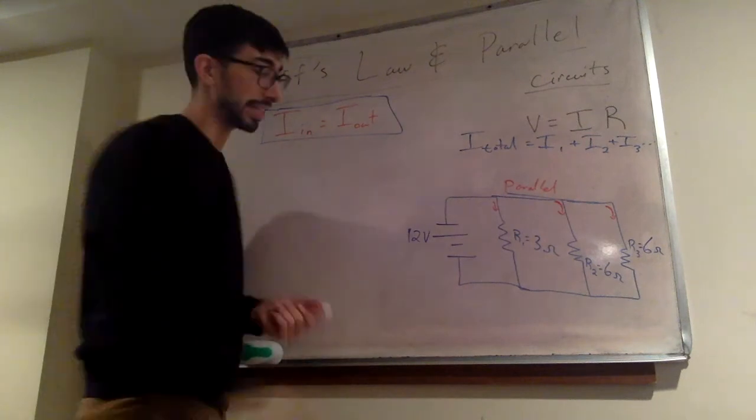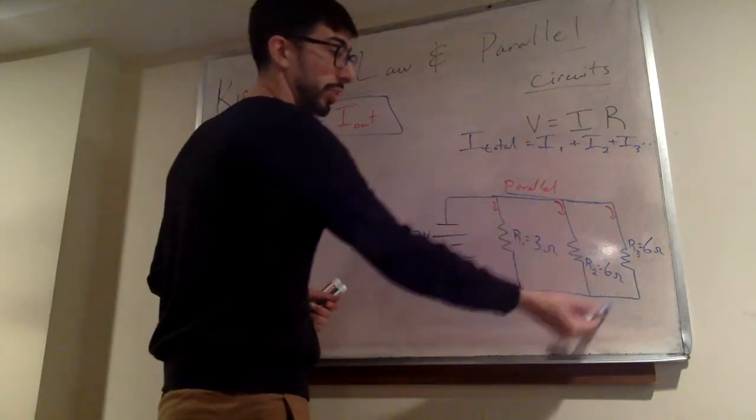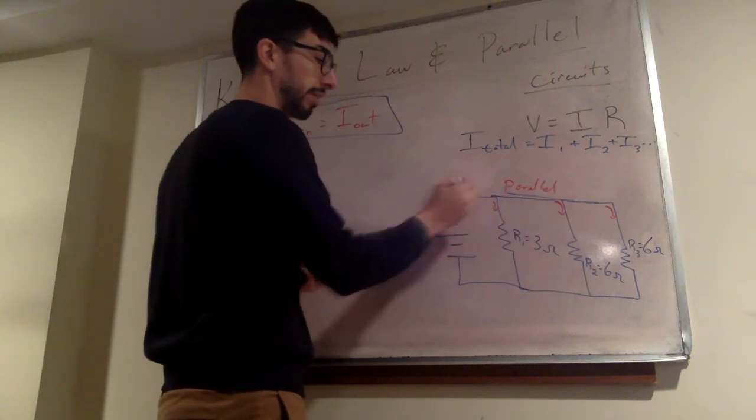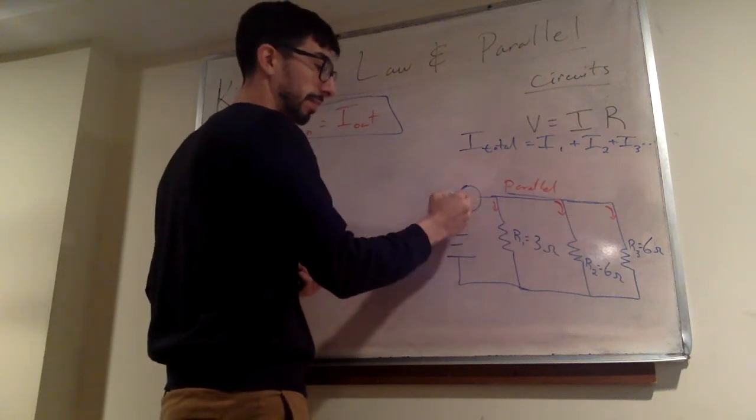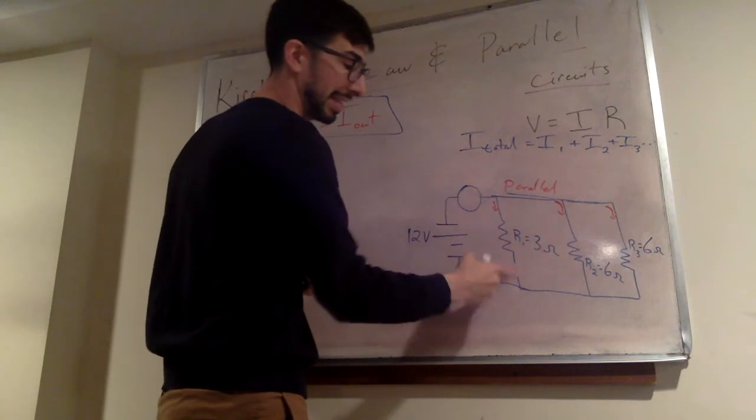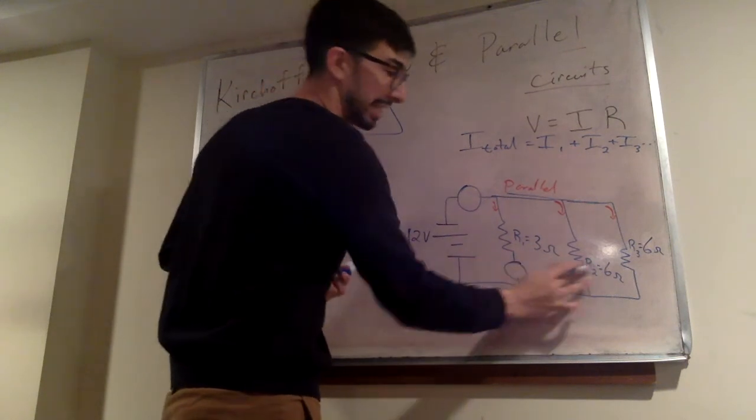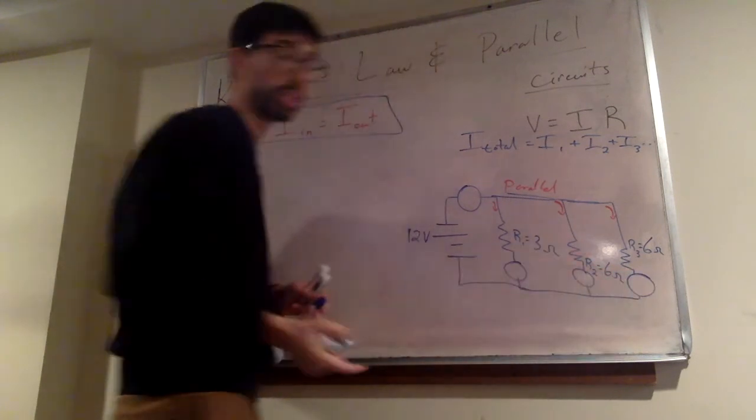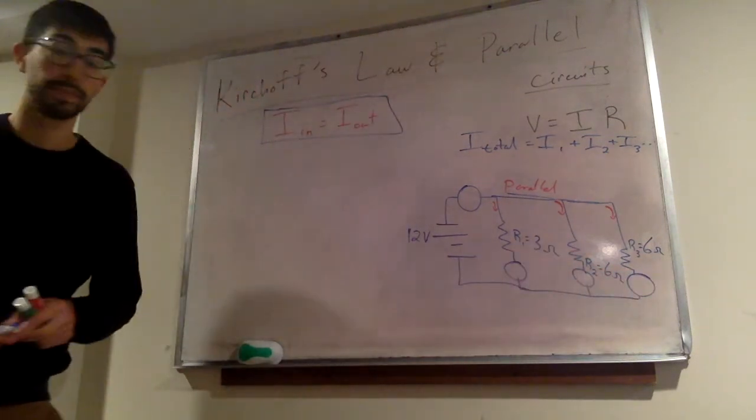All that means is the current down these different branches, 1, 2, 3, has to add up to the total current here before it splits off. So if I put an ammeter here, it's going to say the same thing as this current plus this current plus this current. And we'll look at those specific values very soon.